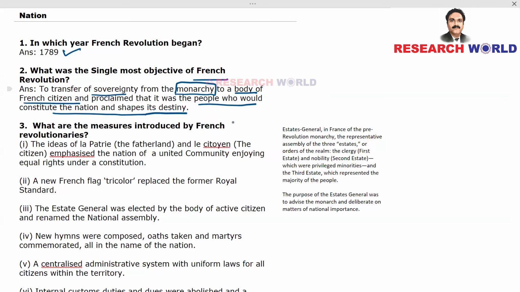So, people elect their representatives and they rule the country, and that is called sovereignty. To transfer sovereignty from the monarchy to a body of French citizens and proclaim that it was the people who would constitute the nation and shape its destiny, that is the single most objective of the French Revolution. It can be a 1-mark question.